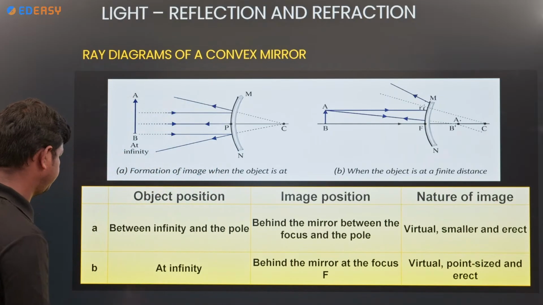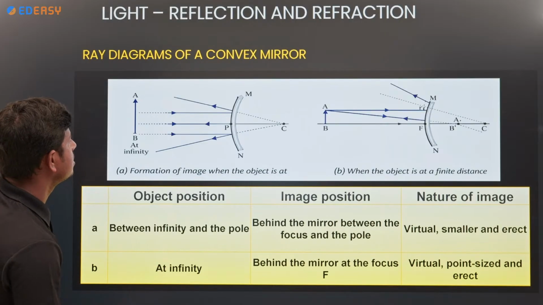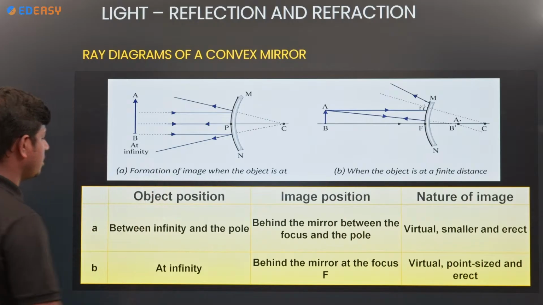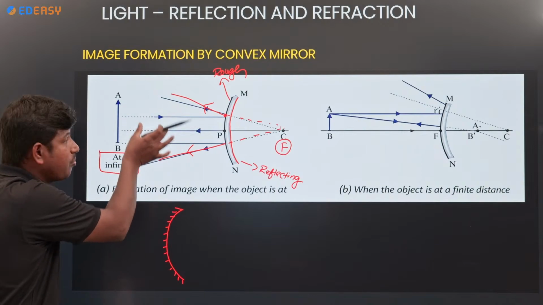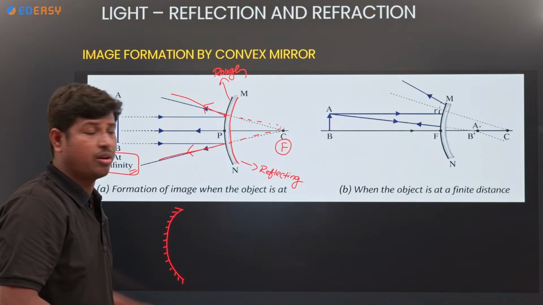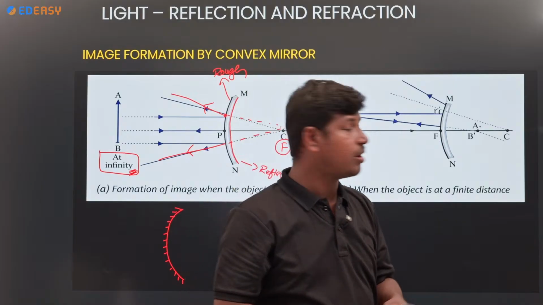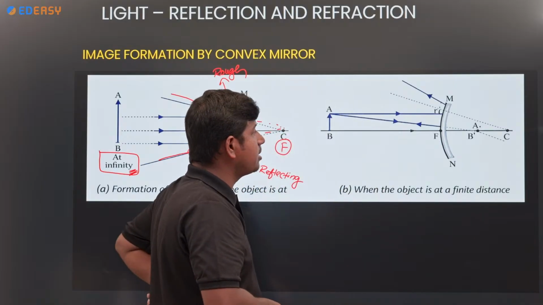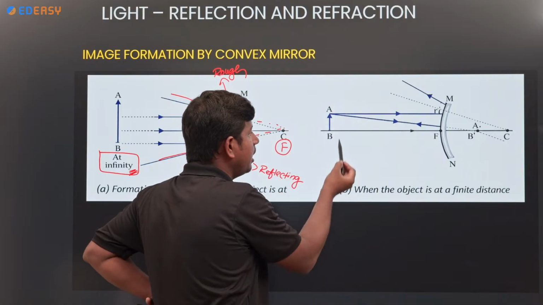See the object at infinity, and the object between infinity and pole. Where is the object position here? See how the light rays are parallel. If the object is at infinity, you will capture the image at focus. And look at the second diagram, where the object position is here.